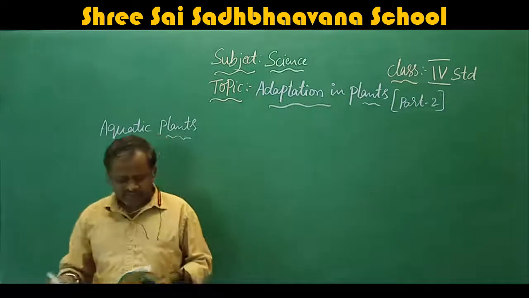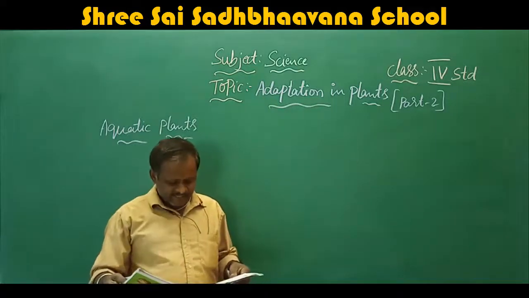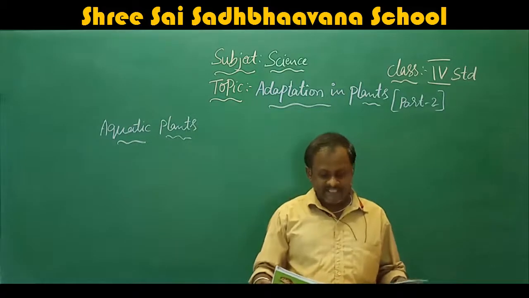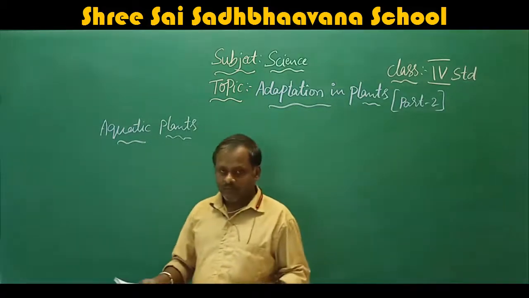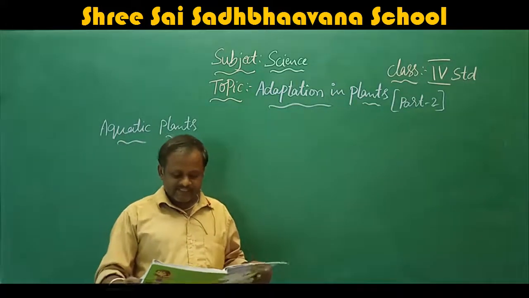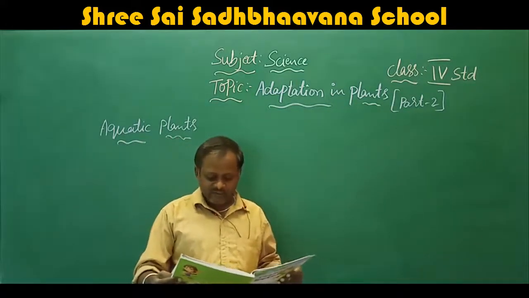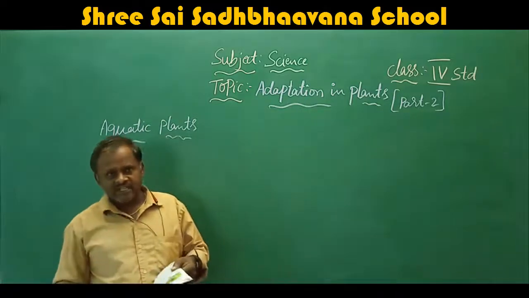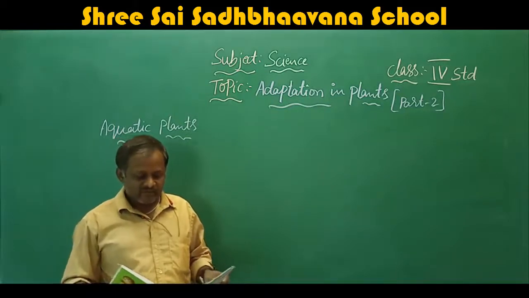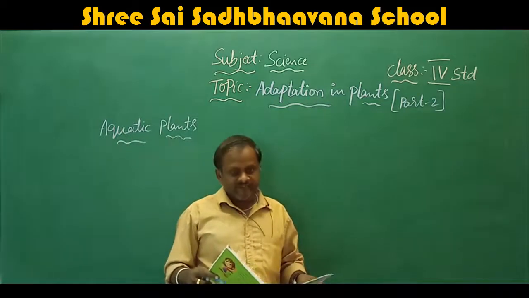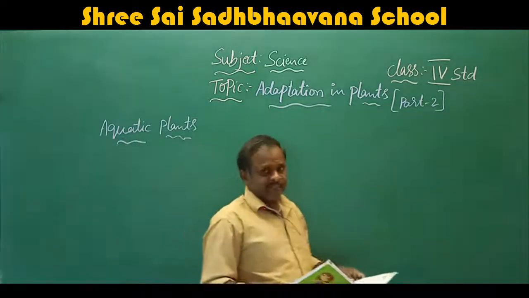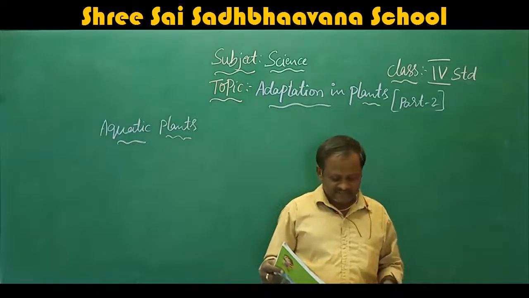Up to here, what we have learned: what are the terrestrial plants, what are the aquatic plants, and terrestrial plants, plants in hilly areas, how they are, what are the types of the leaves. Next, plants in marshy areas, how they grow, what are the breathing roots, everything we have learned. Plants in hot and damp areas also, we have learned, that is the evergreen plants, when they shed the leaves. Different kinds of plants we have learned in the last class.